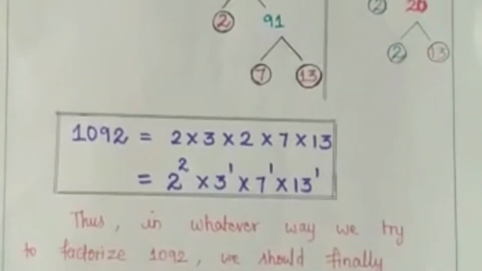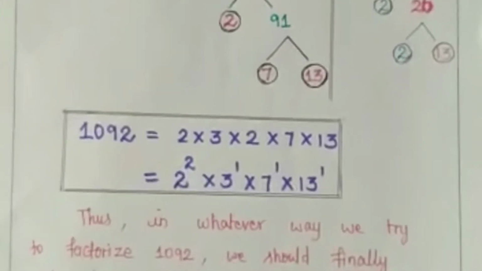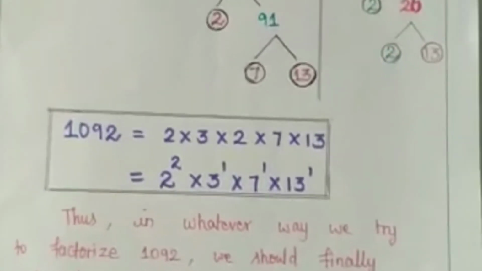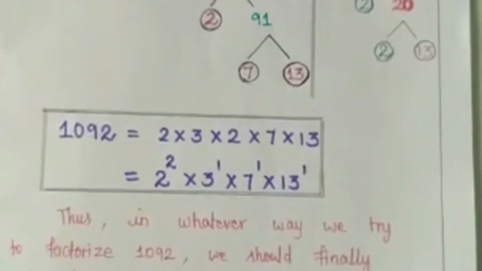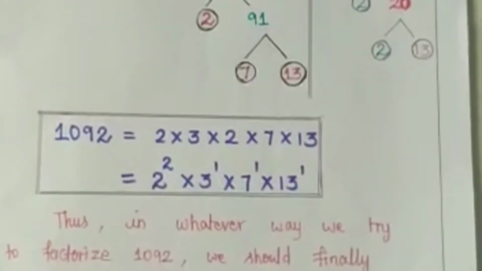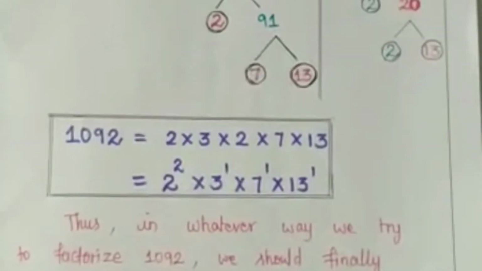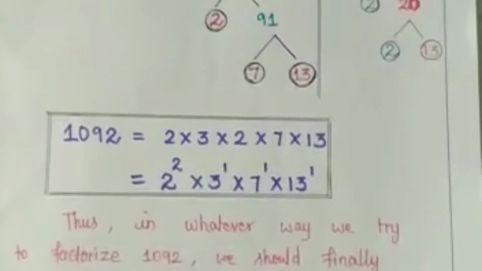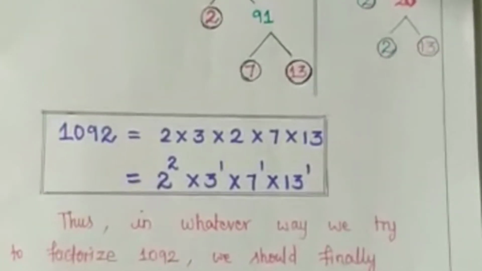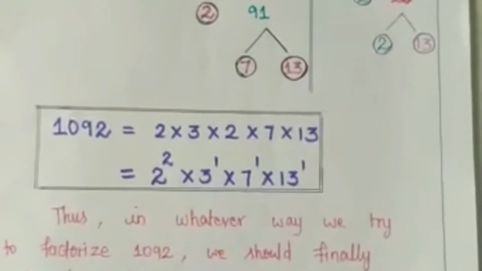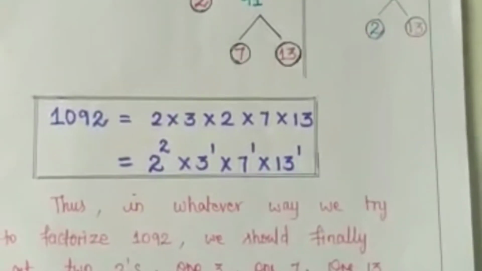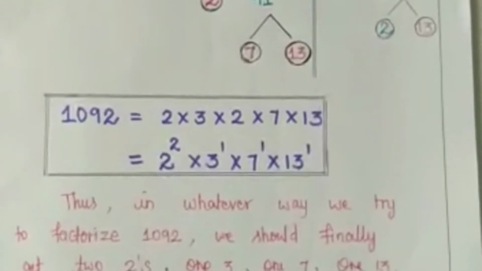To understand this theorem in a better way, I have brought you one example here. Okay, let us see that example. I have taken one number, 1092. I am doing the prime factorization method. So I am writing this 1092 as 2 times 546. Here 2 is a prime number, 546 is a composite number.